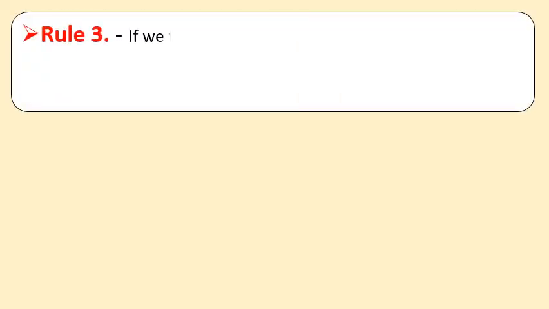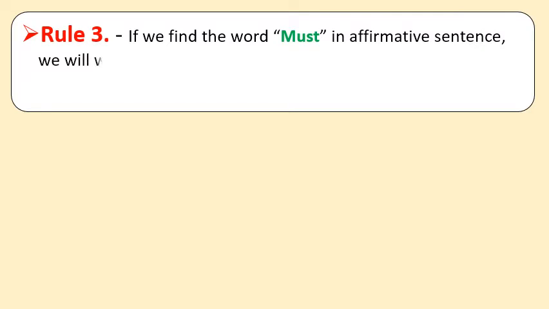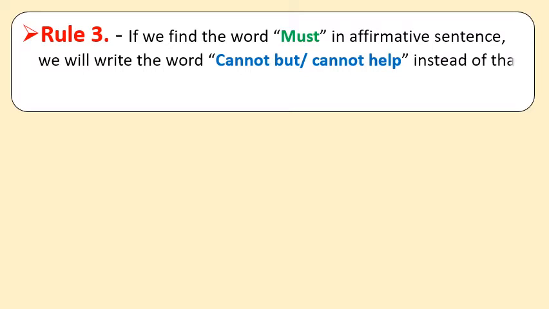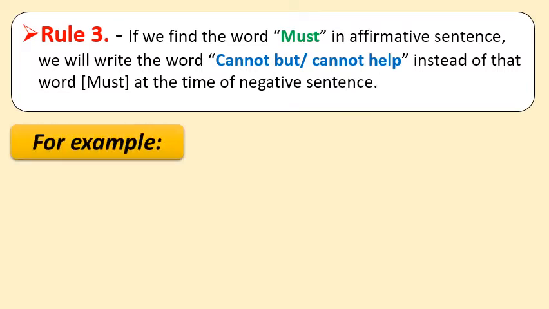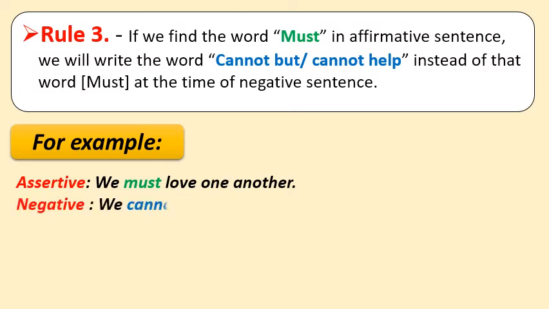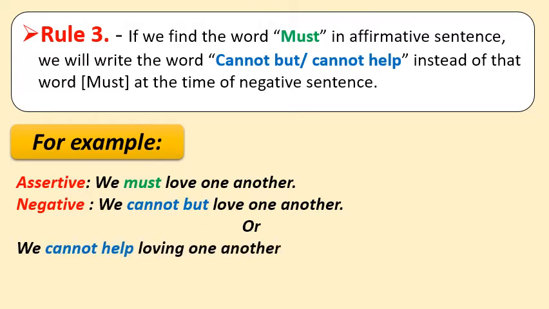Now let us see rule number 3. If we find the word must in an affirmative sentence, we will write the words cannot but or cannot help instead of that word, must, in the negative sentence. So let us see a few examples to clarify it. The assertive sentence is: We must love one another. When we change it into a negative sentence, the sentence will be: We cannot but love one another. This sentence can also be written like this: We cannot help loving one another.